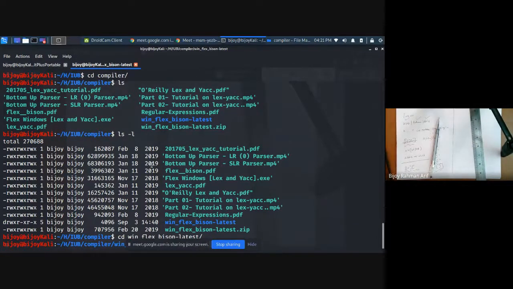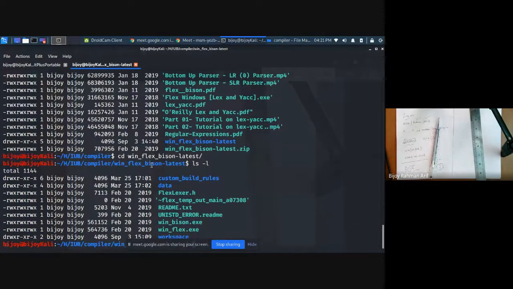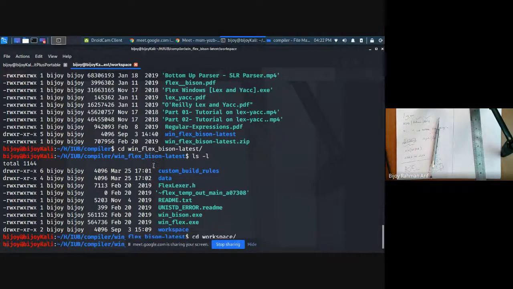So let's write something. What would be the name of our file?